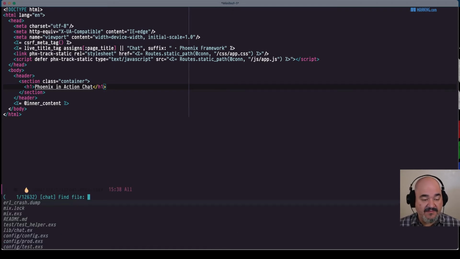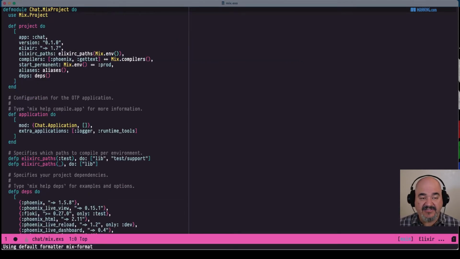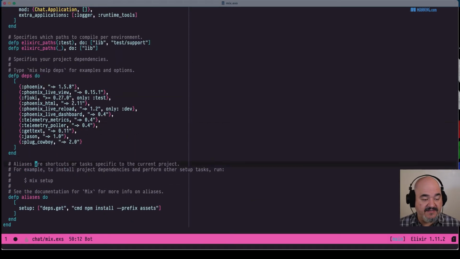So we do things in terms of packages in the mix.exs file, and everything's configured here in this project function. And you can see the deps, that's our dependencies. If we go down to the deps function, we can see these are all the dependencies that our application depends on at the moment.